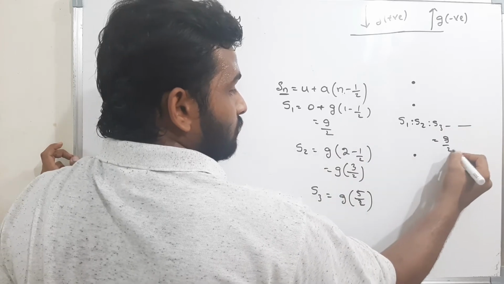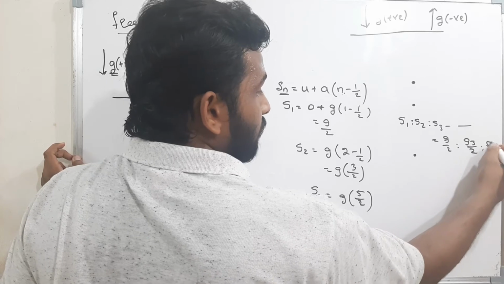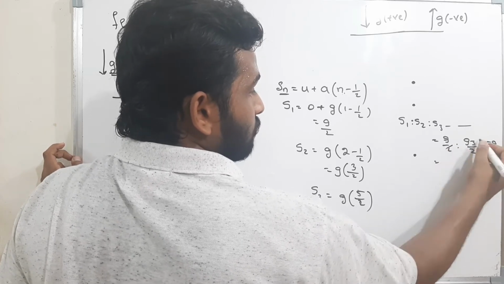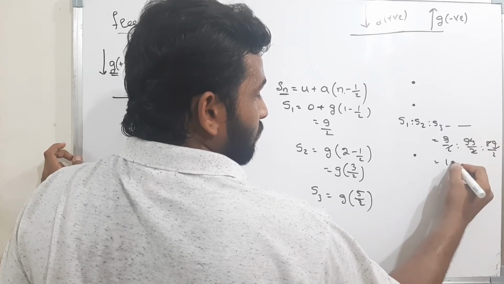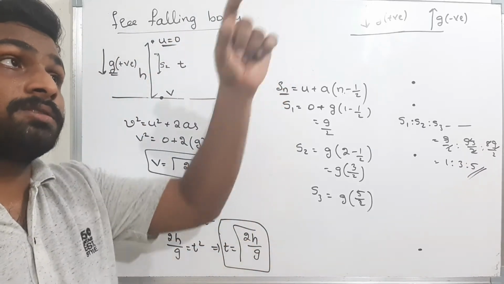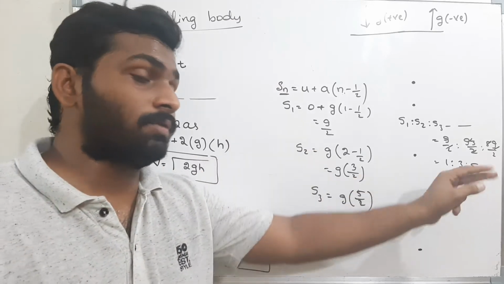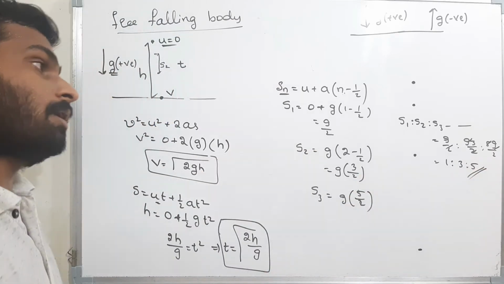g by 2 is to 3g by 2 is to 5g by 2. There is no more g by 2, it is cancelled. What is the answer? 1 is to 3 is to 5. That is the distance travelled by the body in every second. First second, second second, third second is 1 is to 3 is to 5. Please remember this. Okay, well and good.